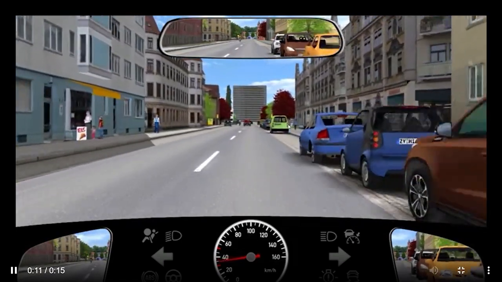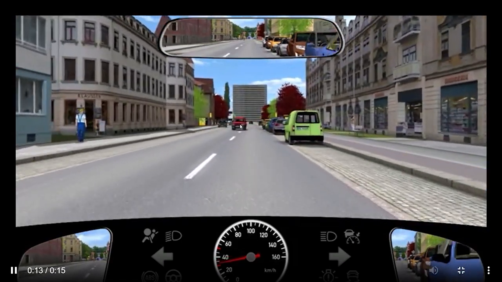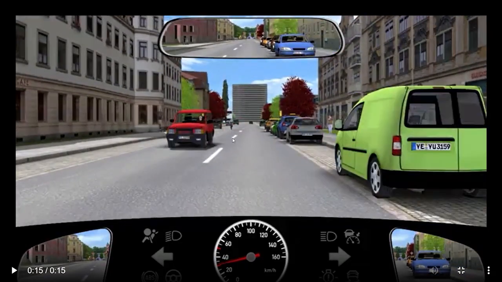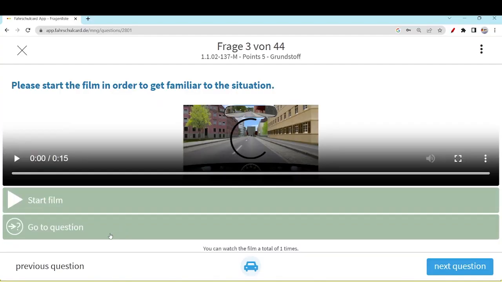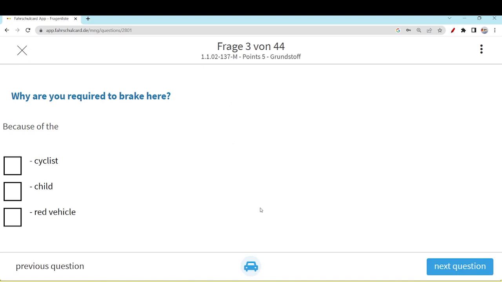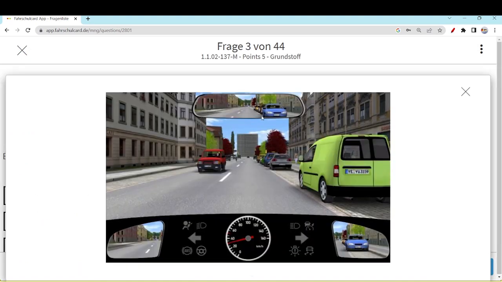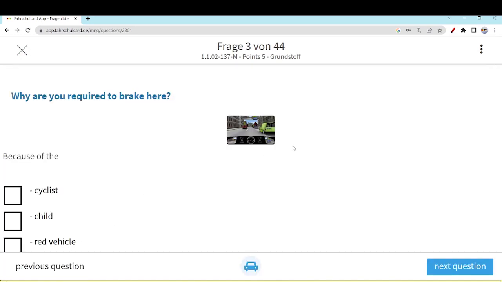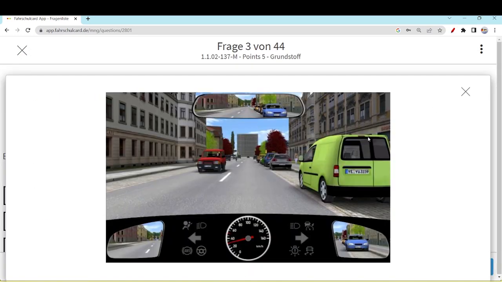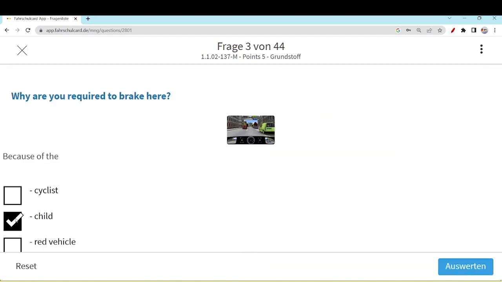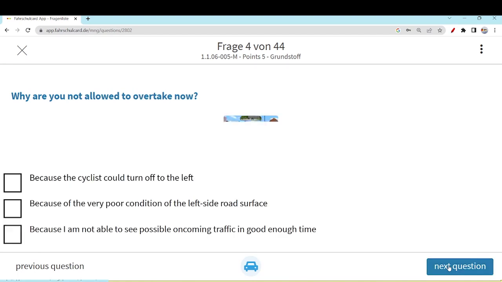Cars are parked, no issue. See this kid, he's coming on the roadway. Even this red car is fine in its own lane. So I think that we have already noticed what the problem is. Why are you required to brake here? Cyclist, no problem. Even we cannot see him, he is so far away from us. Even the red vehicle we discussed already, in the other lane, no issue. The child who can directly come on the roadway, that could be a very critical part, and that is the right answer.